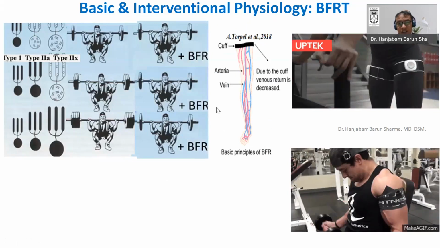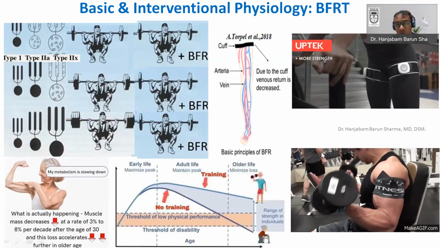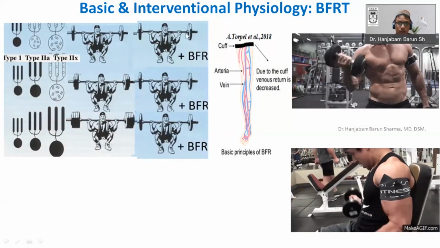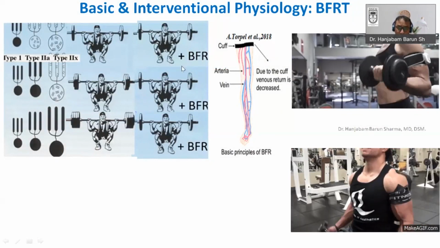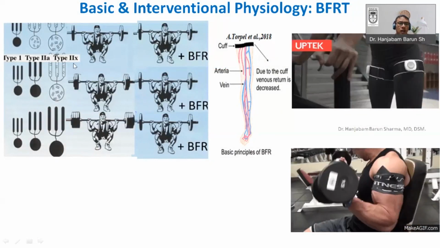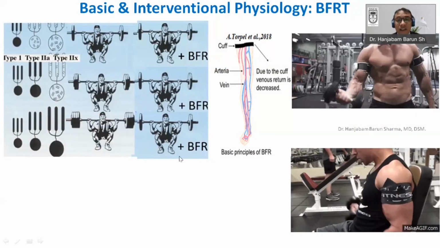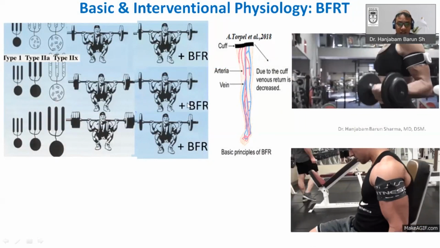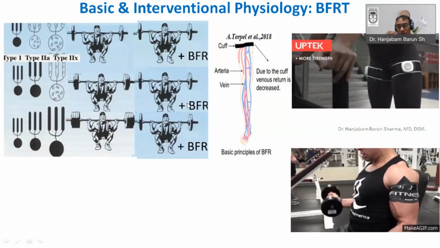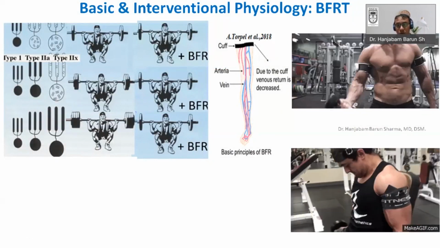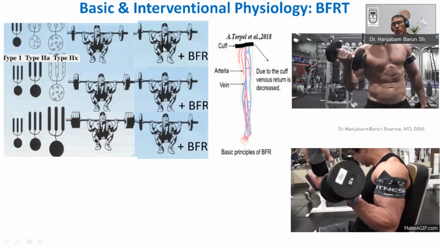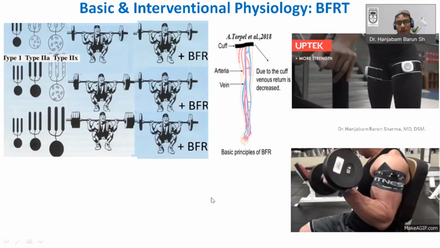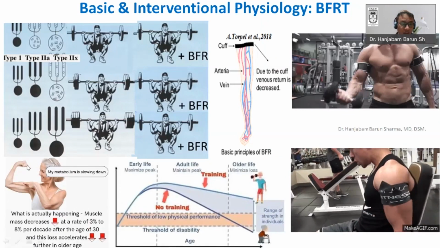But if you do blood flow restriction training, just by applying a cuff here, even if you are using a basic, simple low load, you will be able to recruit type 2A and type 2X fibers also, just by increasing the pressure of the restriction. If you increase the occlusion pressure, even with a very low load, you will be able to recruit type 2 fibers.